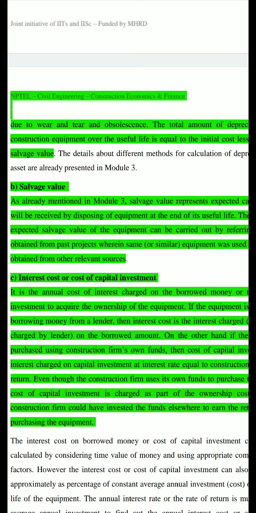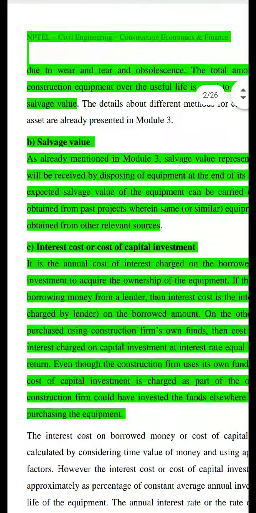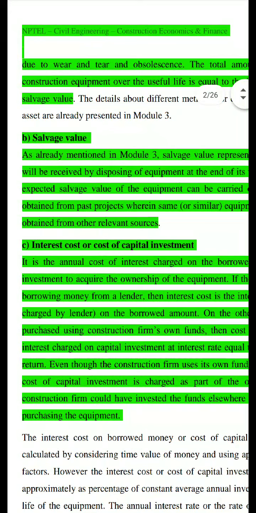If you have already used such equipment earlier in our project, we can get the data from that equipment, or from other sources who have used and disposed of such equipment, what price they got, that you can inquire, or from the factory manufacturer source. From different sources you can get the salvage value.